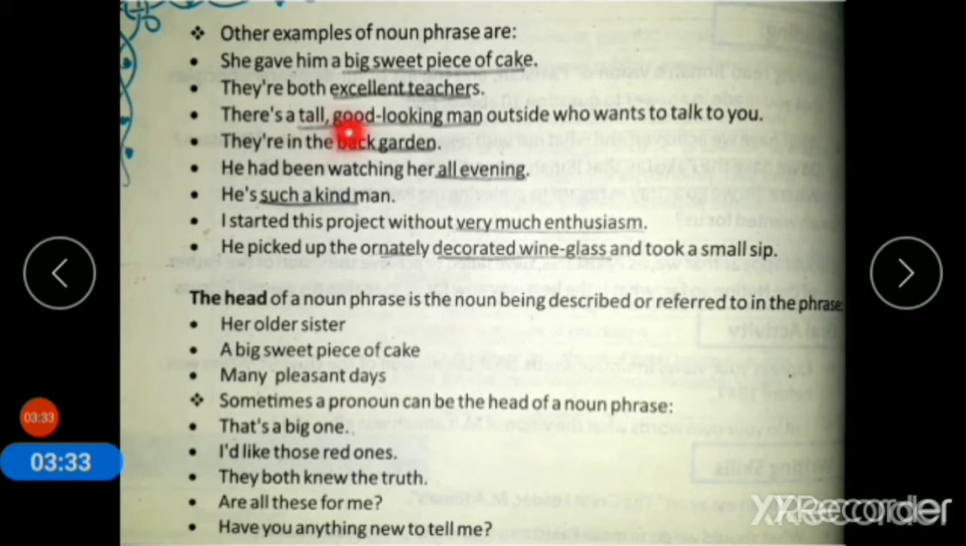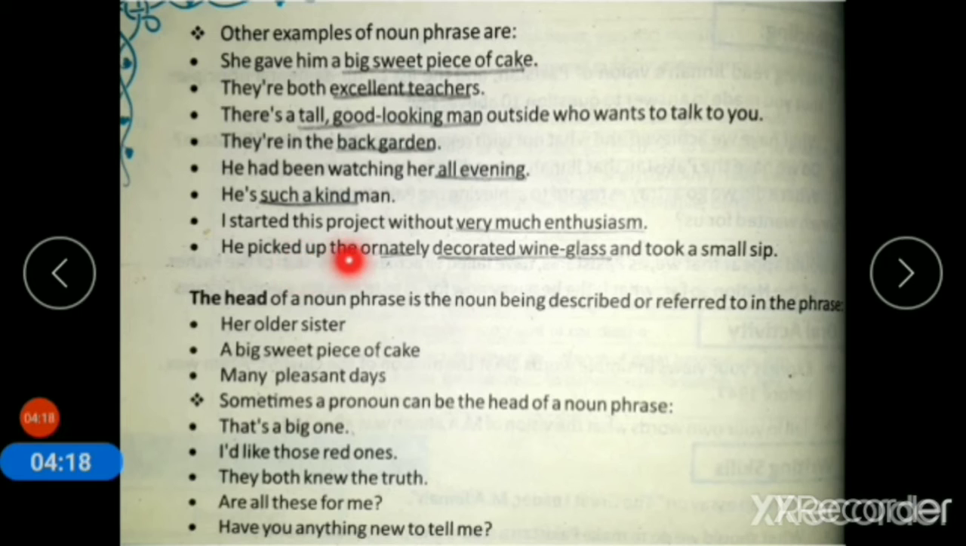There is a tall, good-looking man outside who wants to talk to you. There is a tall, good-looking man. It is a noun phrase in this sentence. They are in the back garden. So the phrase is the back garden. It is a noun phrase. He had been watching her all evening. All evening is a noun phrase. He's such a kind man. Such a kind man is a noun phrase. I started this project without very much enthusiasm. Very much enthusiasm is a noun phrase.